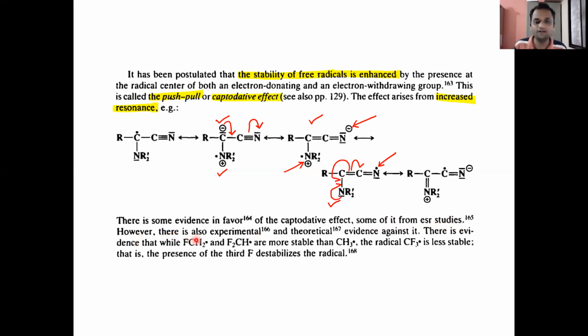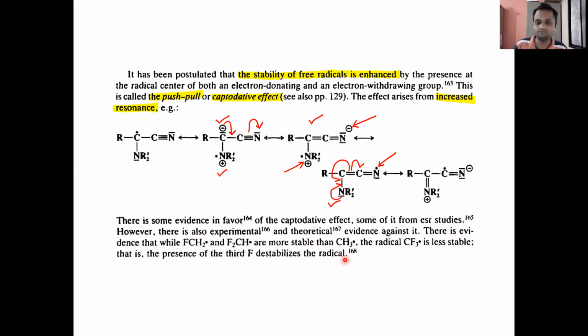However, there is also experimental and theoretical evidence against it. There is evidence that while FCH2 radical and F2CH radical are more stable than CH3 radical, the CF3 radical is less stable. That is, the presence of the third fluorine destabilizes the radical.